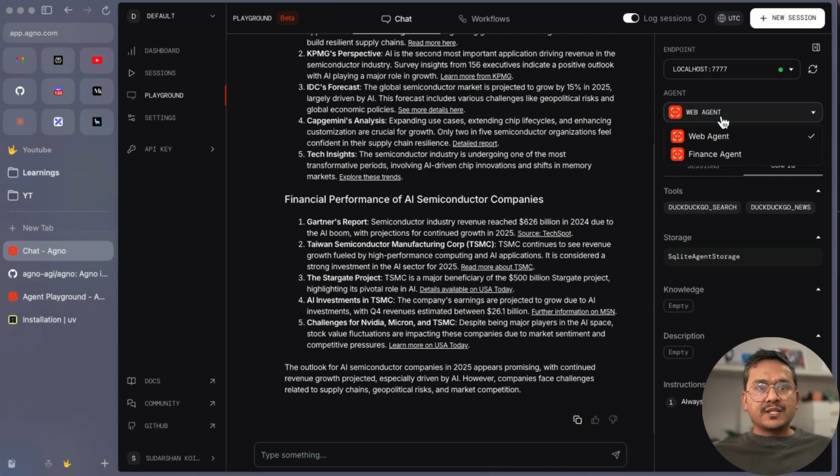And here you can see there is the web agent and the finance agent that we are using, and we are using the OpenAI GPT-4o model. This way you can already see what is here in the UI.